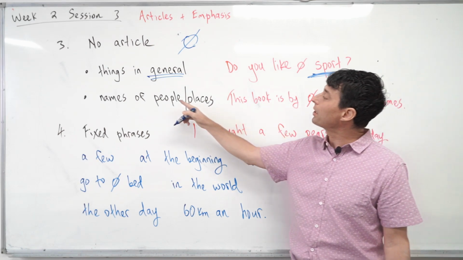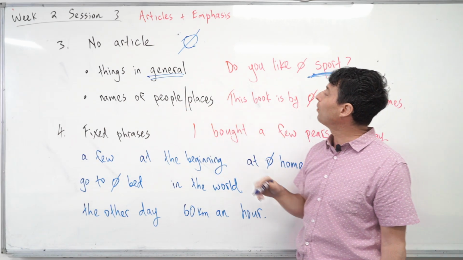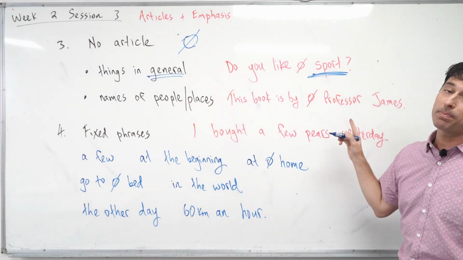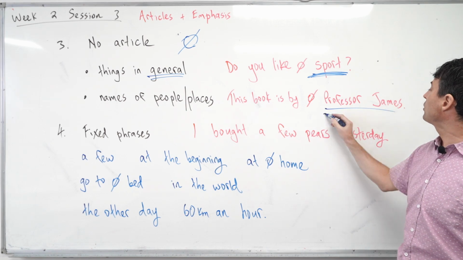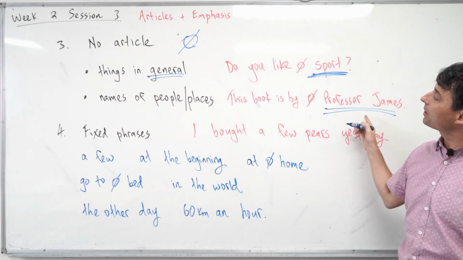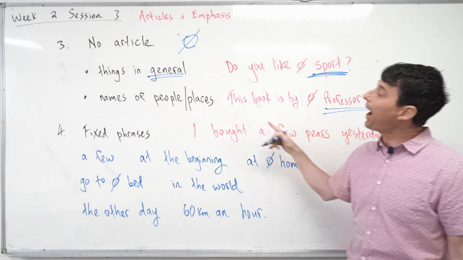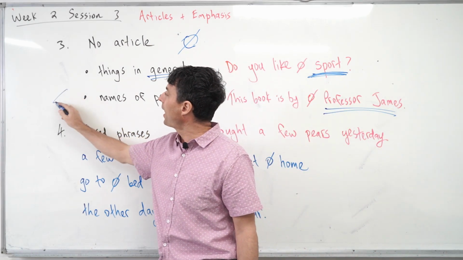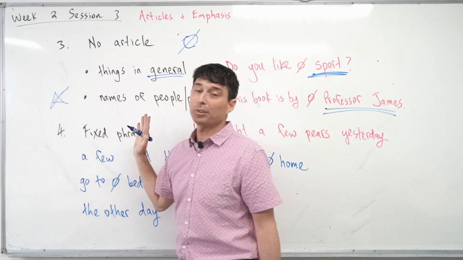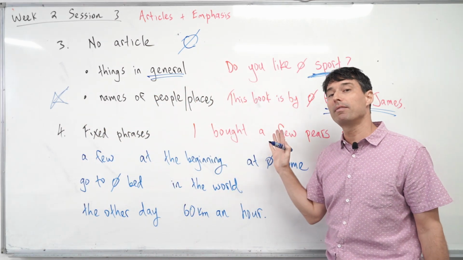We also use zero article for the names of people or places. For example, this book is by Professor James. This is the name of a person, so we do not use an article here. There are exceptions to this case, guys. There are some exceptions, but for today, this is enough information for everybody.